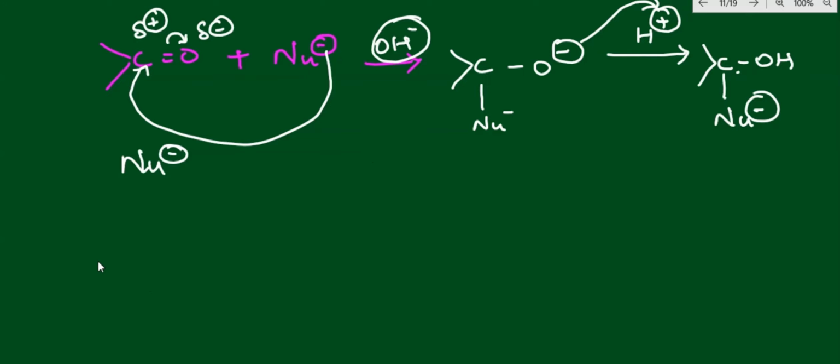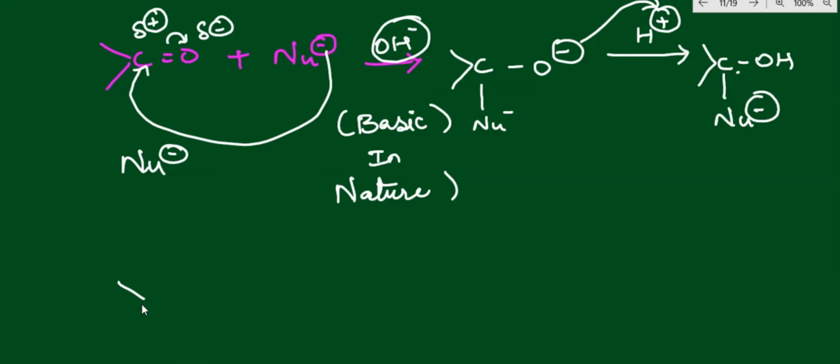Now I am going to give you the acidic attack. The previous one is basic in nature. Clearly, I would like to write it for you to understand. Now the same carbonyl carbon, C double bond O, combines with an H plus ion, that means a proton, acidic in nature.